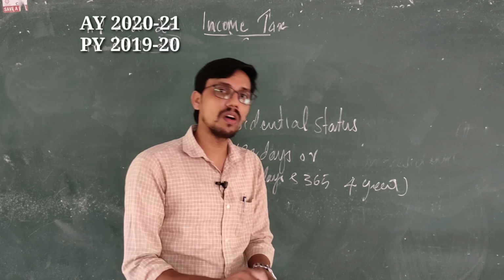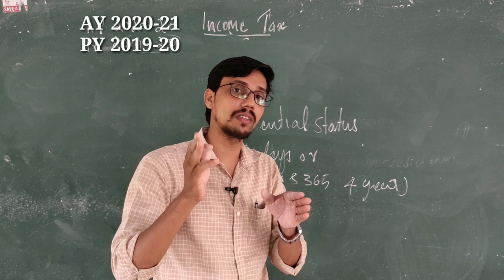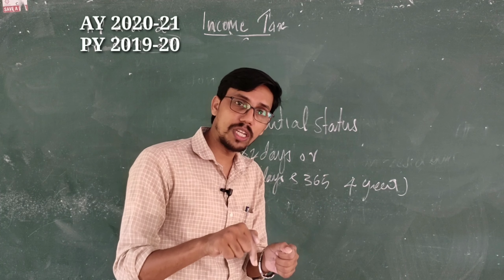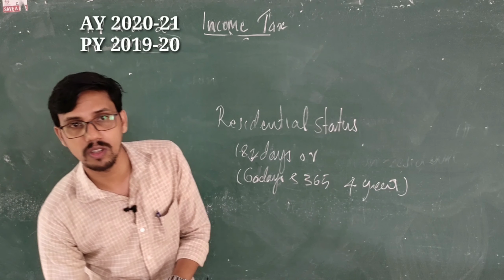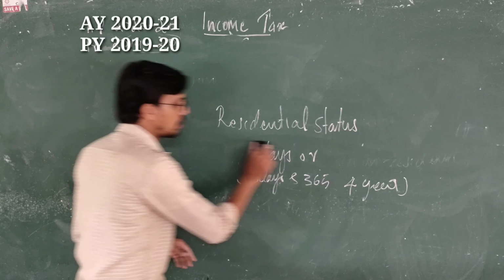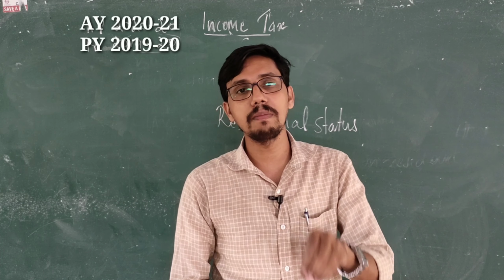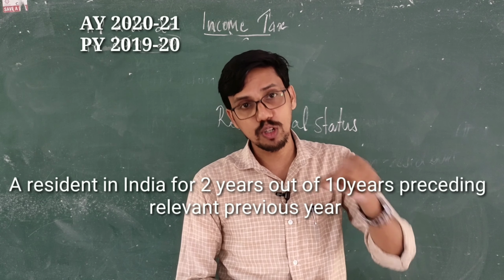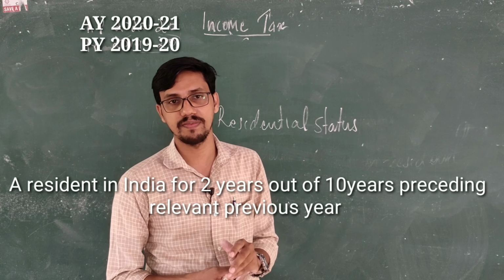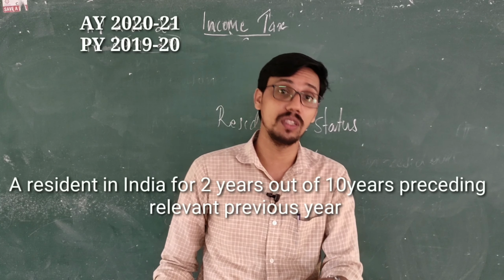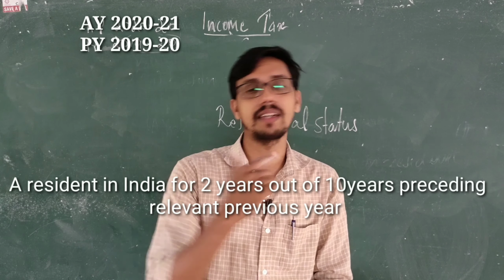That's all. Now, there are two more. When he becomes resident, there are two more conditions to decide whether he is an ordinarily resident or not ordinarily resident. There are additional conditions, not only the basic condition. What is the additional condition? He shall be a resident in India for 2 years out of the 10 years preceding the relevant previous year. That is the first additional condition.